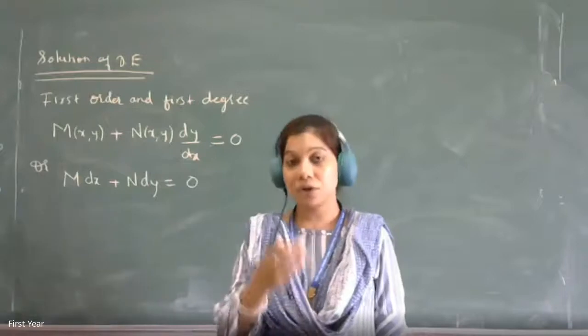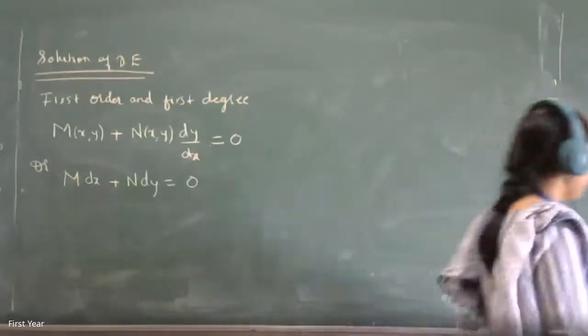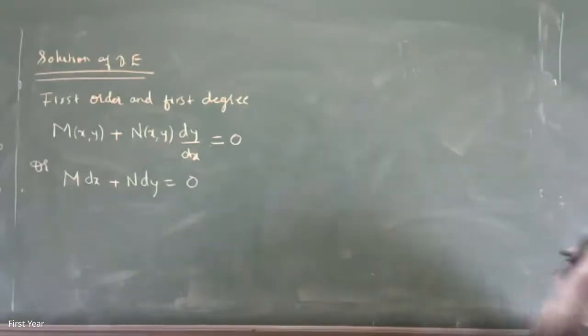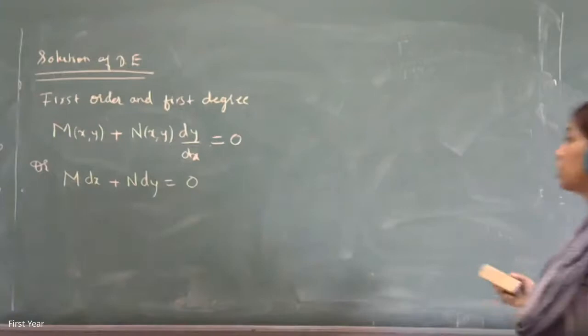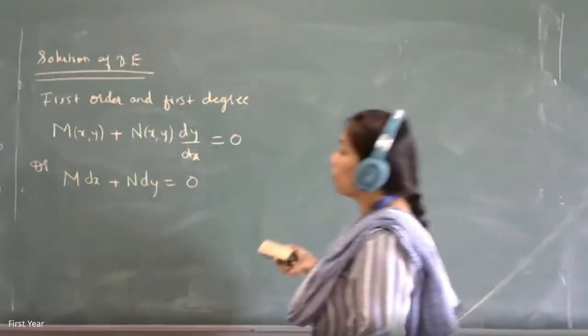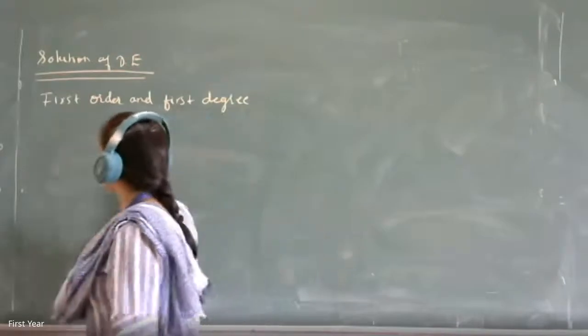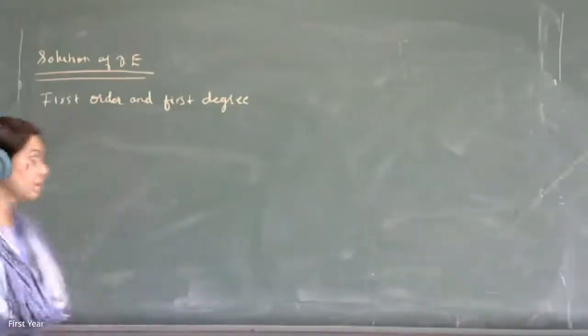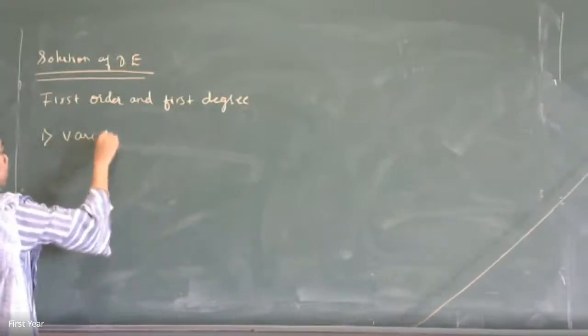Okay? So let us write down those forms. Write down the types: the various types of differential equation of first order, first degree that we are going to study. Obviously, the first one is variable separable.